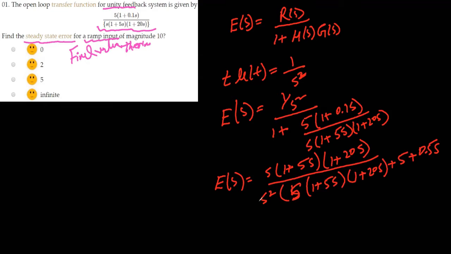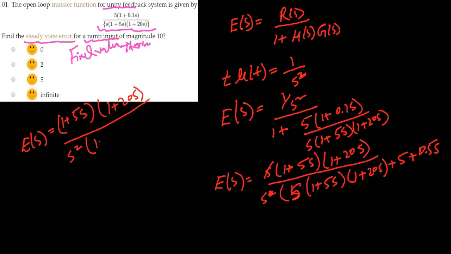So this s will cut out by this s. So your E(s) will be equal to (1 plus 5s) into (1 plus 20s) divided by s square into (1 plus 5s) into (1 plus 20s) plus 5 plus 0.5s.